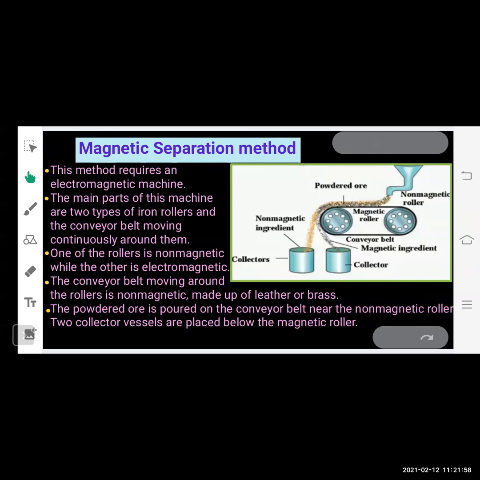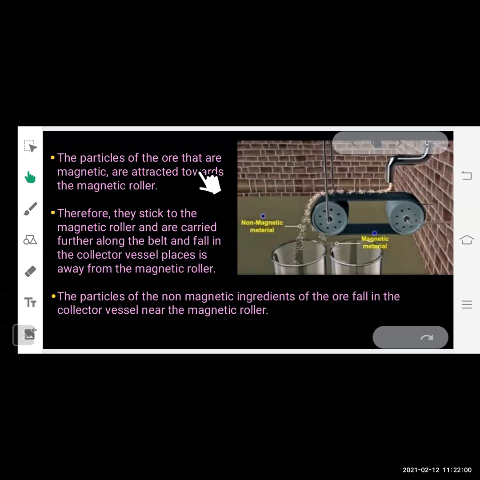Okay, so the particles of the ore that are magnetic are attracted towards the magnetic roller, and therefore they stick to the magnetic roller and are carried further along the belt and fall in the collector vessel placed away from the magnetic roller. The particles of the non-magnetic ingredients of the ore fall in the collector vessel near the magnetic roller.